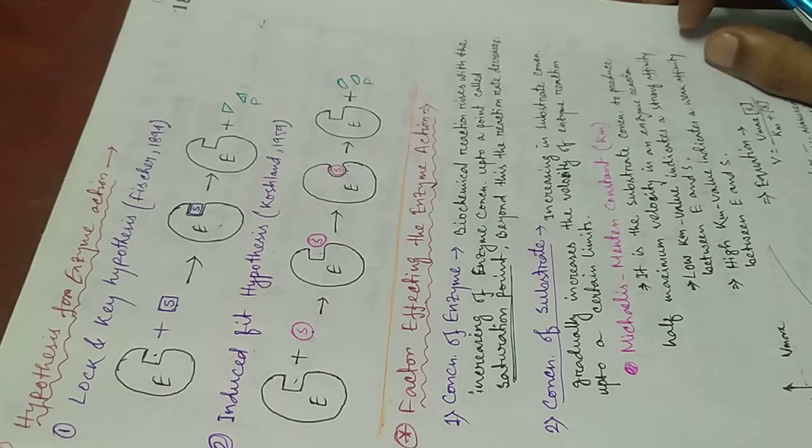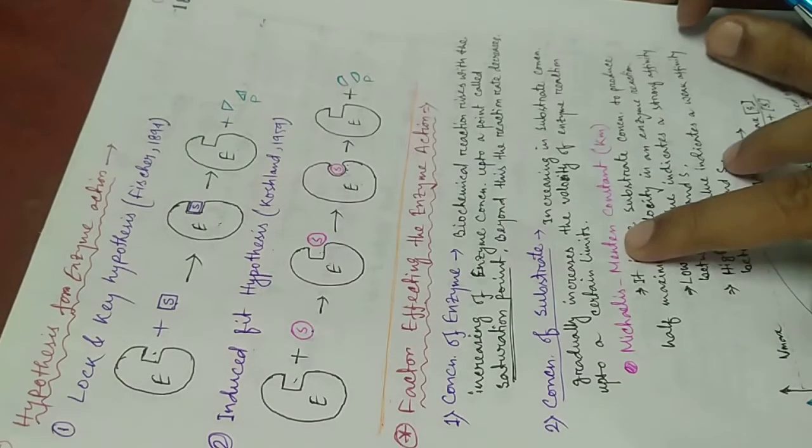Beyond the saturation point, the reaction rate will decrease. So if we increase the enzyme concentration to a certain level, the enzymatic reaction will increase to a certain level, and then the reaction rate will decrease.